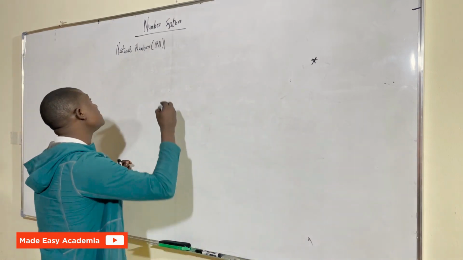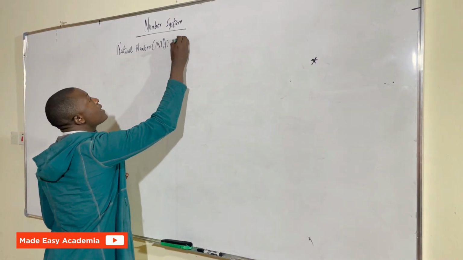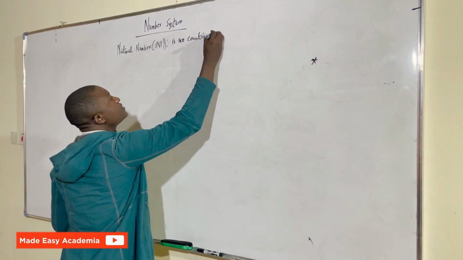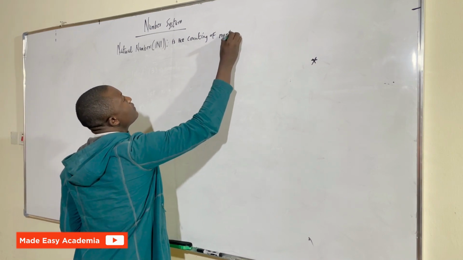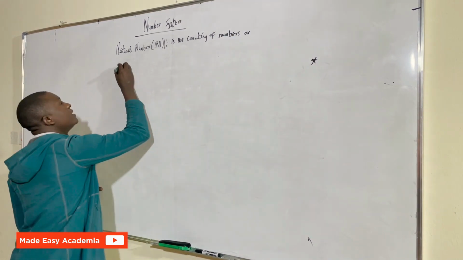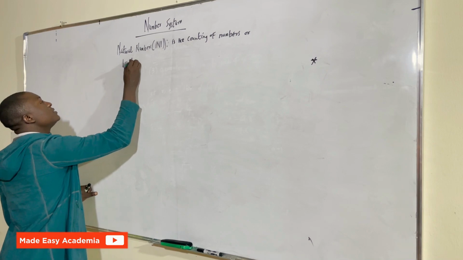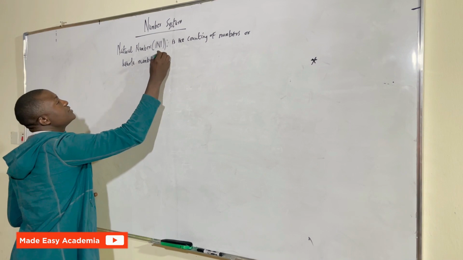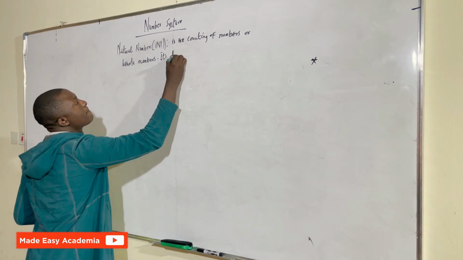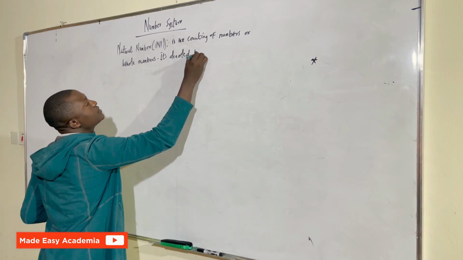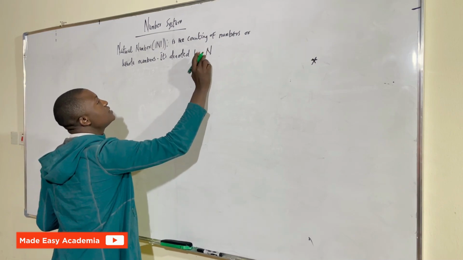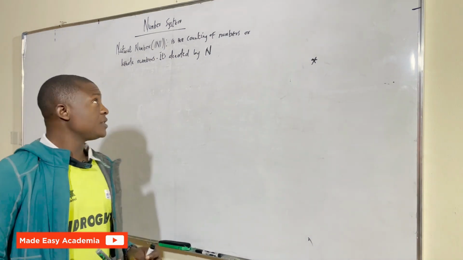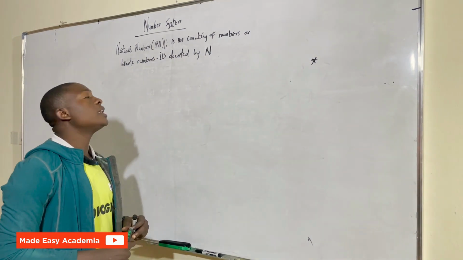So let's just write down. Natural number is the counting of numbers or whole numbers. So that's what I mean. It's denoted by capital N. If you see N, you know that they're talking about natural numbers. So this part is one of the major parts that we have under the number system.